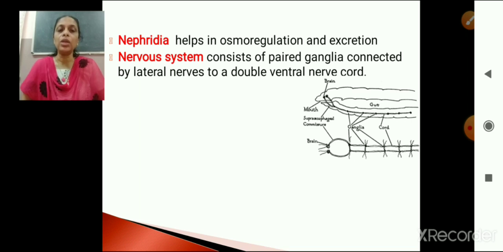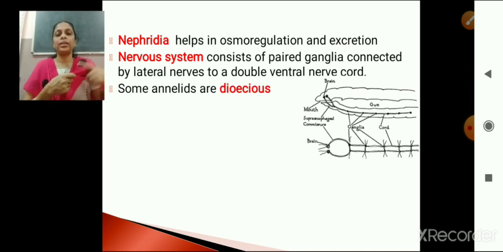Nervous system consists of paired ganglia. Paired ganglia will be two, right? Suppose these are the two ganglia. They will be connected by means of a lateral nerve here. And two ganglia will be connected by means of a double ventral nerve cord. Hope it's clear. Right. Now, the next point, that is, some annelids are dioecious.